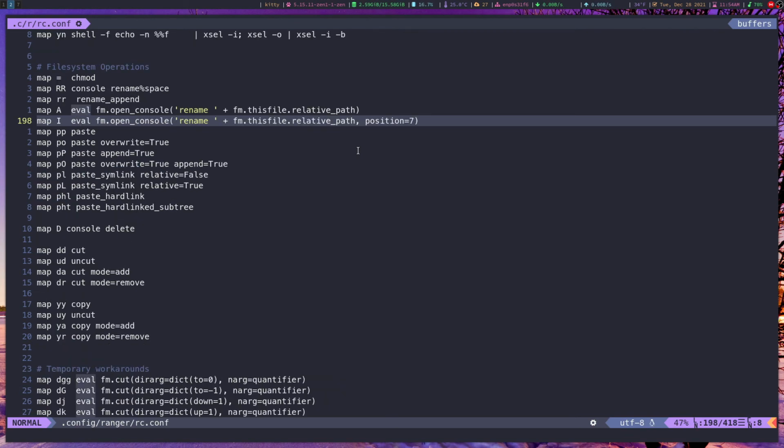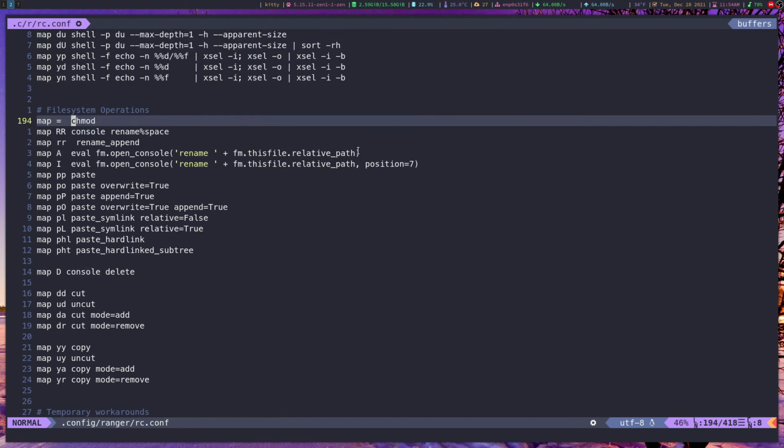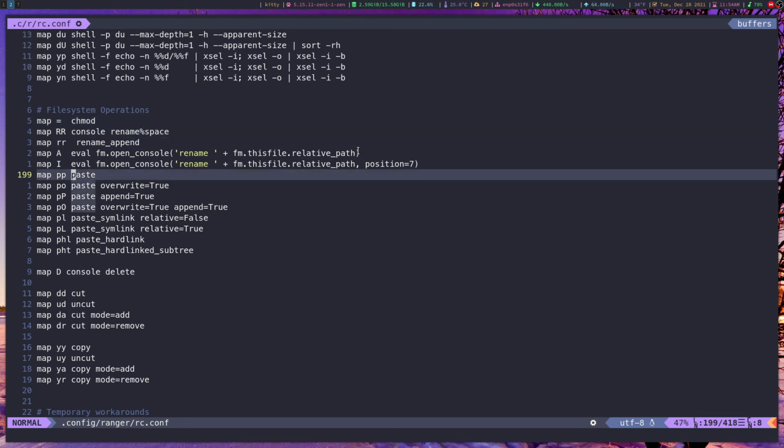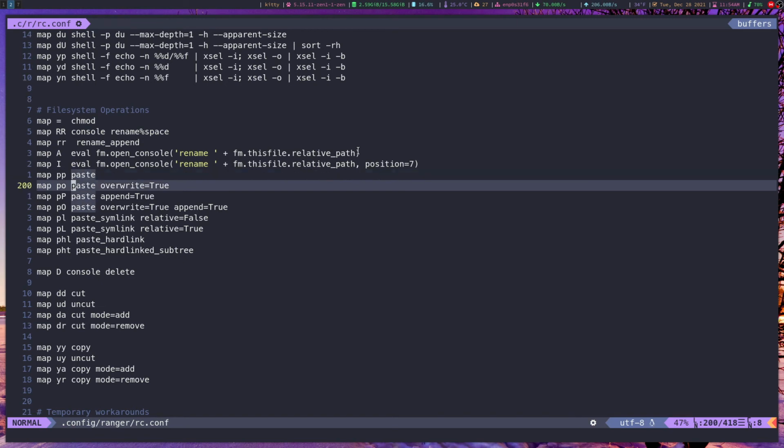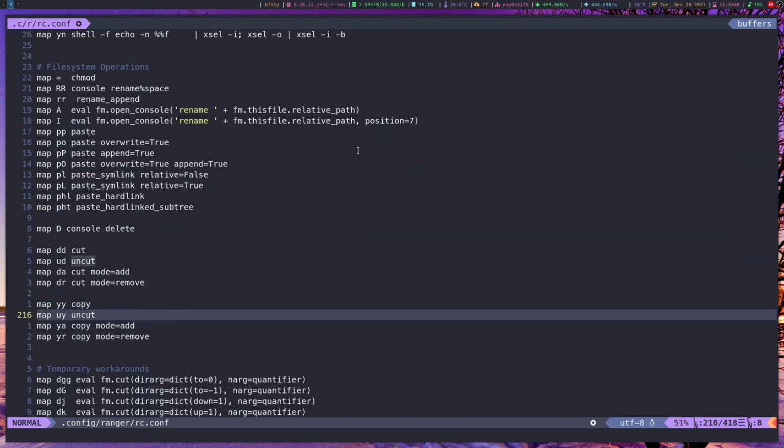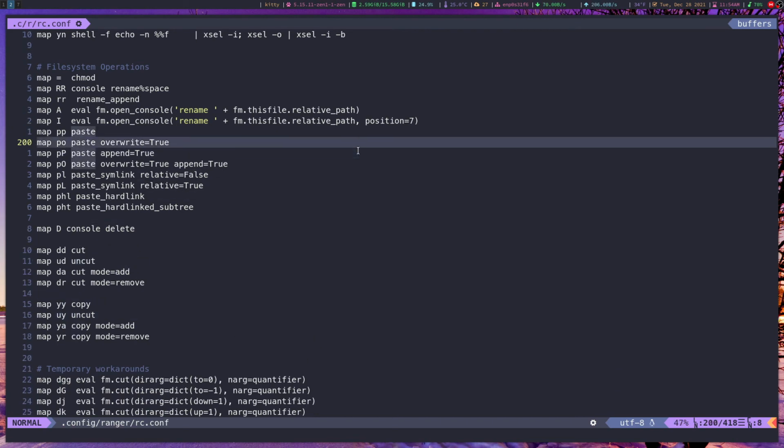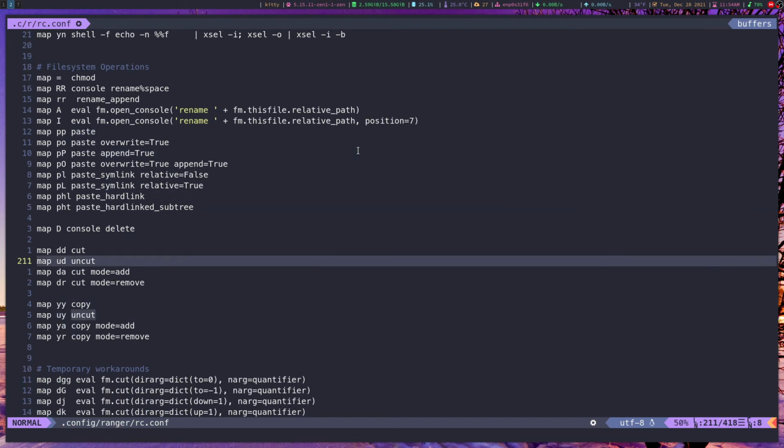Map capital D I set for delete, then you can map other various things, so Z or equal will change the permissions of the file. Like I mentioned earlier, PP is paste, DD is cut, YY is copy. If you wanted to, you can also reverse things, so you can uncut something.